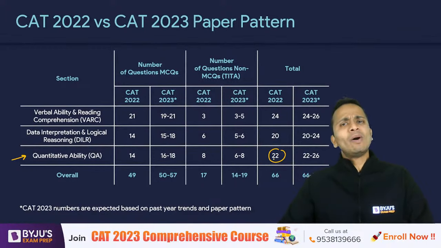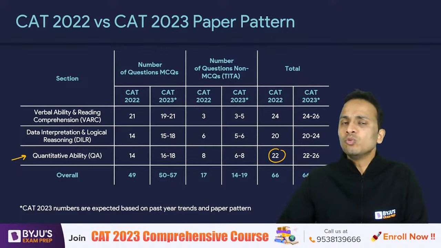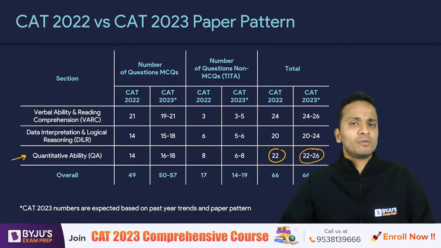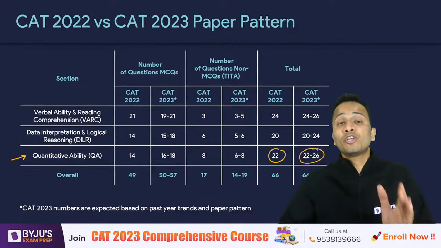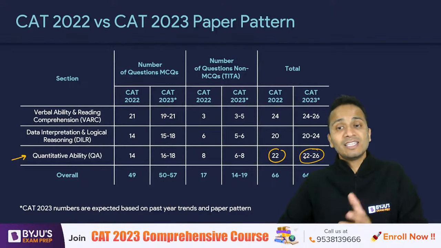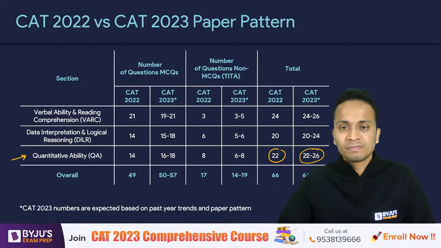Now our expectation is somewhere around 22 to 26 questions in CAT 2023. So there can be somewhere from 22 to 26 questions in the QA section of the CAT that you all will be appearing for.